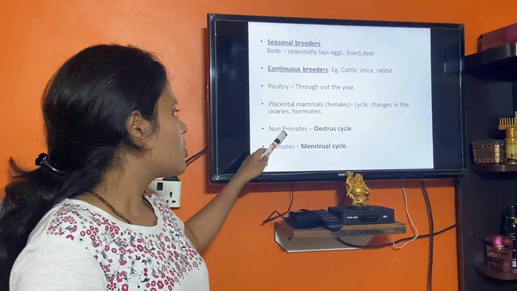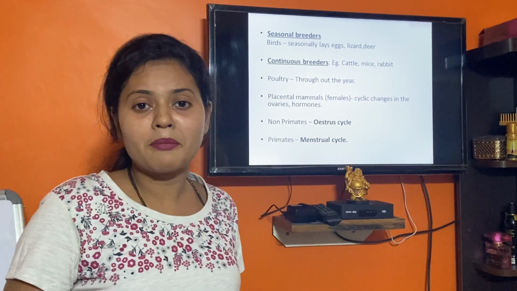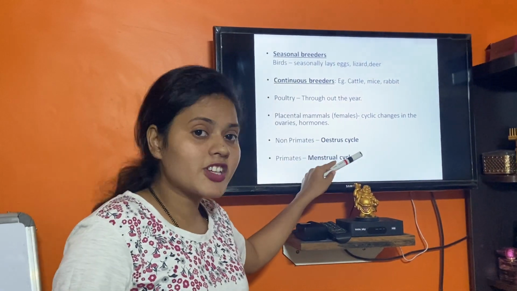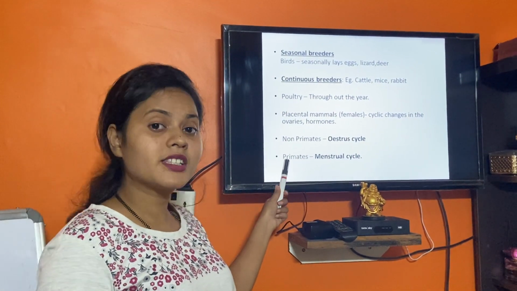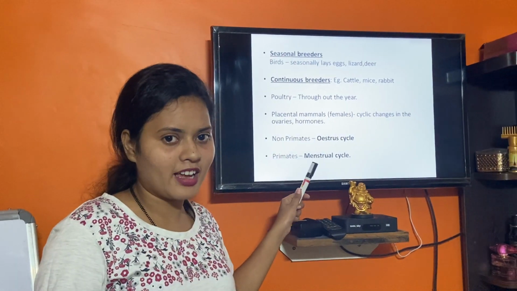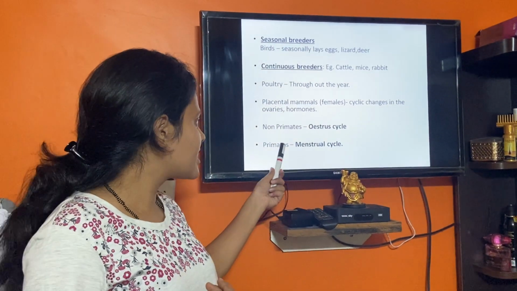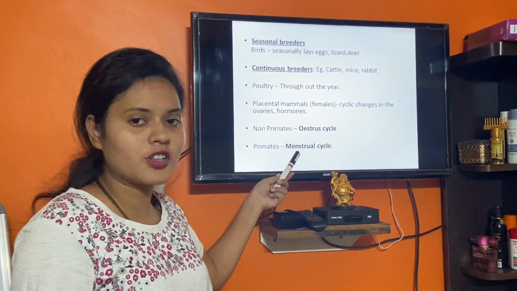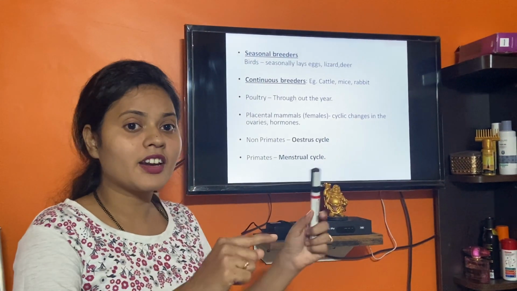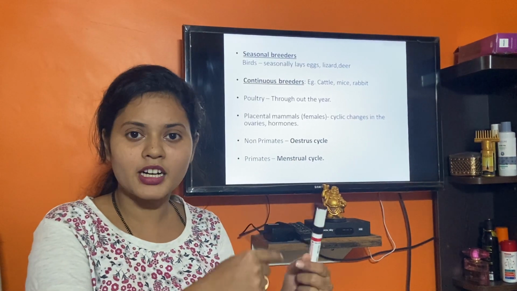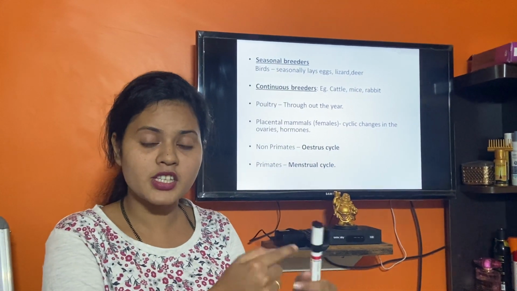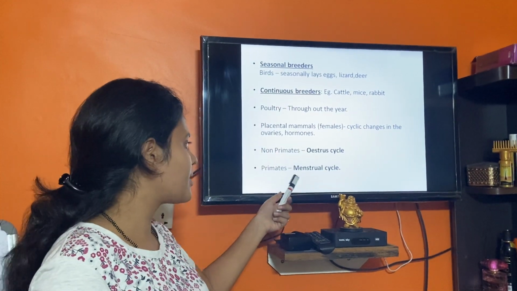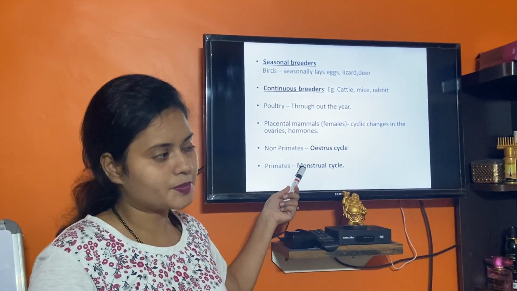Another difference between non-primates and primates: non-primates show the estrous cycle and primates show the menstrual cycle. As I told you, human beings are an example of primates, so we show the menstrual cycle. The females show the menstrual cycle. So the cyclical changes which take place during the reproductive phase are the estrous cycle in non-primates and the menstrual cycle in primates.